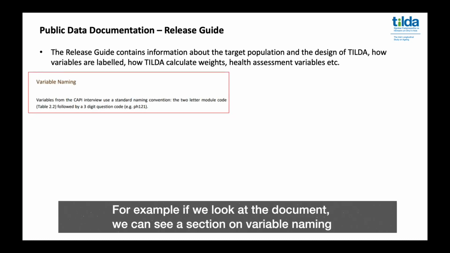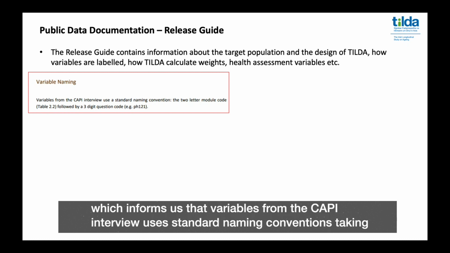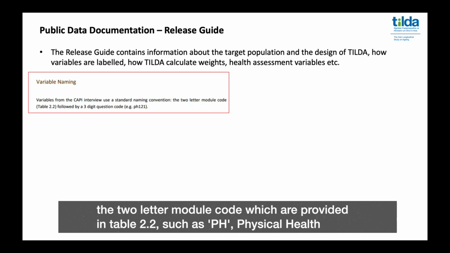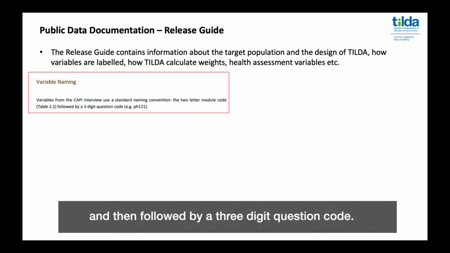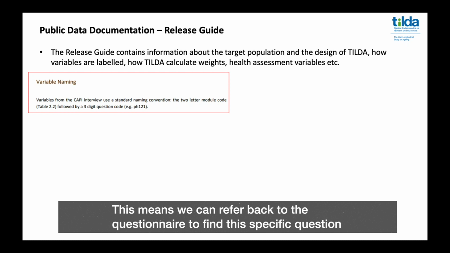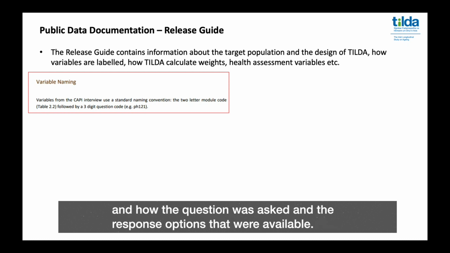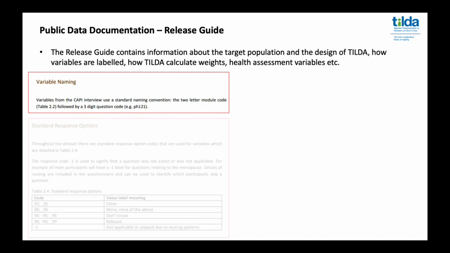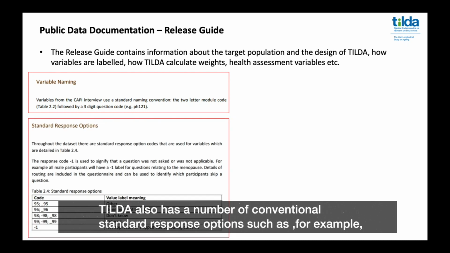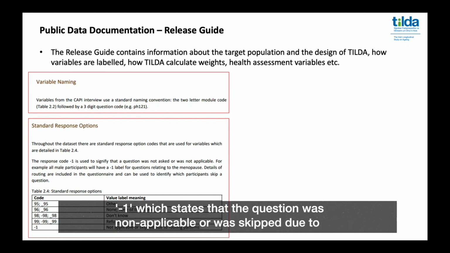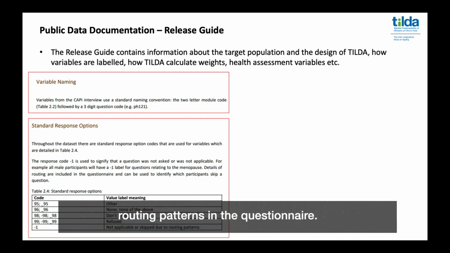For example, if we look at the document, we can see a section on variable naming, which informs us that variables from the CAPI interview use a standard naming convention, taking the 2-letter module code, which are provided in Table 2.2, such as PH, physical health, and then followed by a 3-digit question code. This means we can refer back to the questionnaire to find this specific question and how the question was asked and the response options available. TILDA also has a number of conventional standard response options, such as, for example, -1, which states that the question was not applicable or was skipped due to routing patterns in the questionnaire.